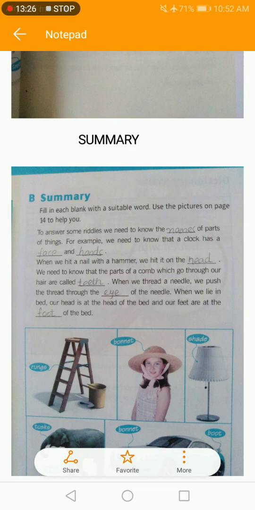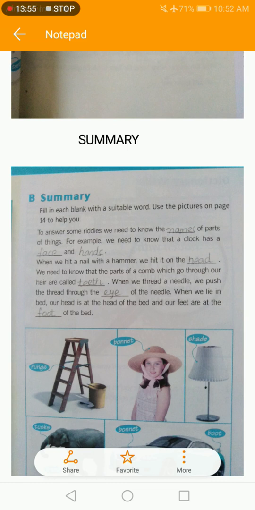To answer some riddles, we have to know the names of parts of things. So if we want to answer some riddles, first we need to know the names of parts of things. For example, we need to know that a clock has a face and hands.